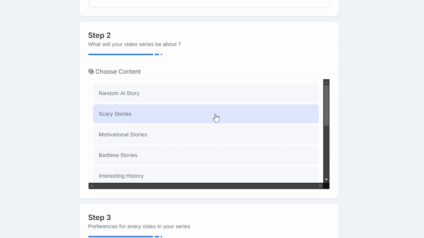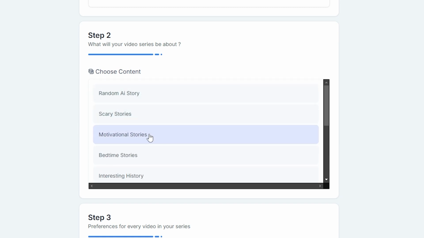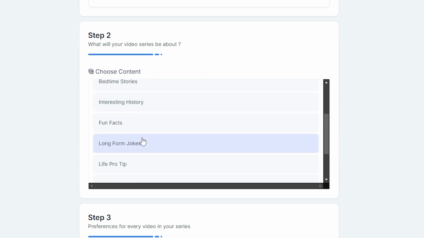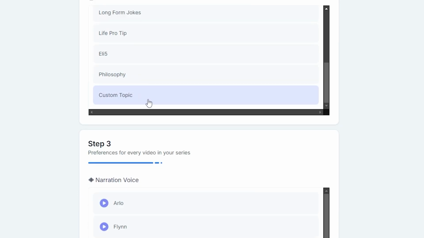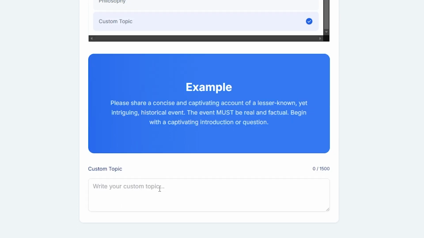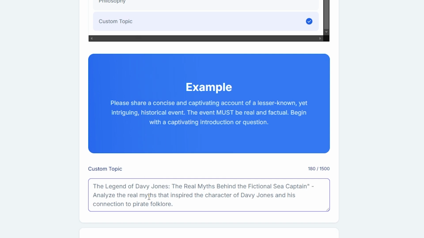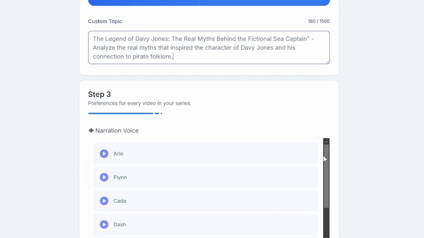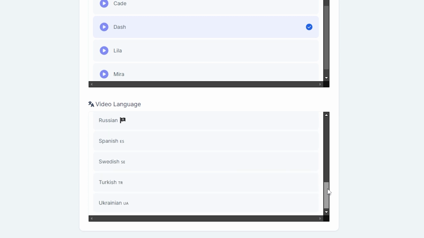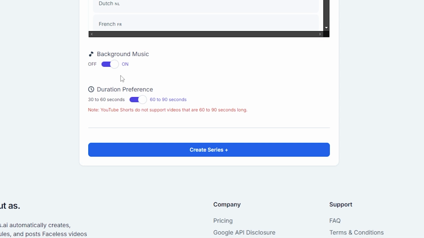This AI tool has different video categories, such as scary stories, random stories, and motivational stories. But in this case, we are going to select this custom topic option and enter one of the topics that we generated. Once you enter the topic of your video, you can just create a prompt like this to get better results. Then, select a suitable AI voice to narrate the story from these voices. After that, you need to select the language for this video. They have more than 20 languages with different accents. I'm gonna select US English as the language.